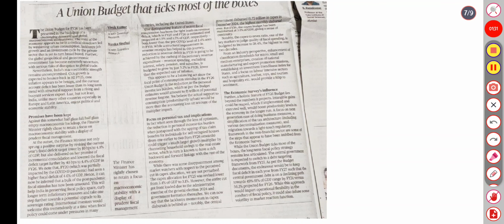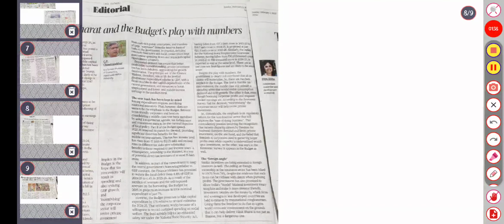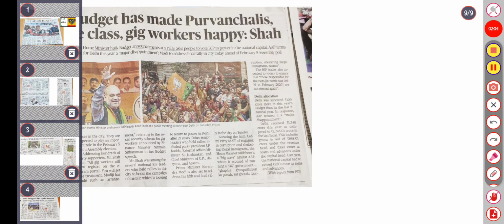The budget editorial says that the budget ticks most of the boxes. Viksit Bharat, the budget plays with numbers. Last one, the PM budget has made Purvanchal. I'm just adding all the slides related to the budget. Maybe there are some science facts and some editorials related to GS1. I will cover them tomorrow because the whole slide will get much longer if I add everything. So I have just ended within the minutes. So let's have a recap.